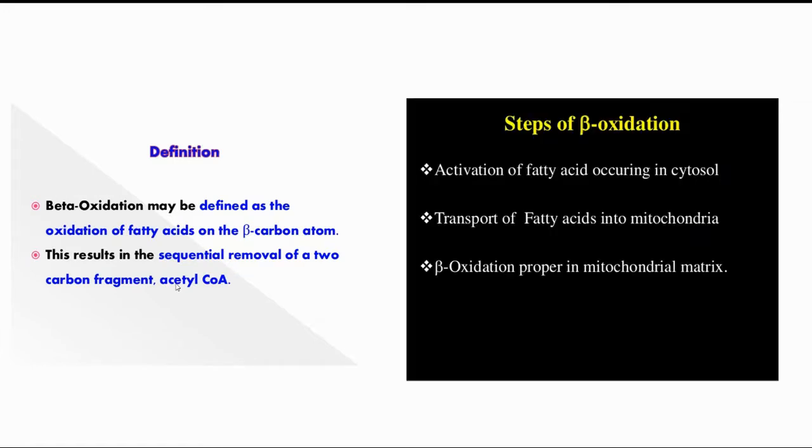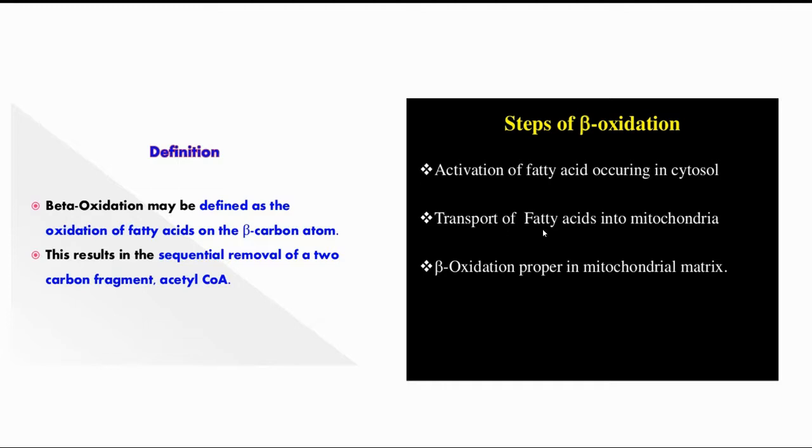Coming to the steps of beta oxidation, fatty acid oxidation involves 3 steps. The first one is the activation of fatty acids, occurring in the cytosol. The second one is the transport of fatty acids into the mitochondria. And the third one is beta oxidation proper in the mitochondrial matrix. Activation of fatty acids occurs in the cytosol, whereas the transport of fatty acids takes place from the cytosol into the mitochondrial matrix.